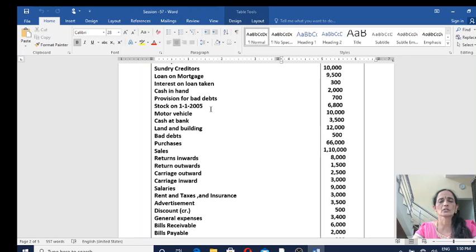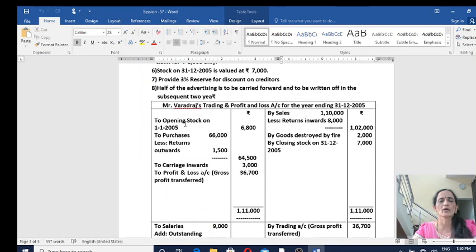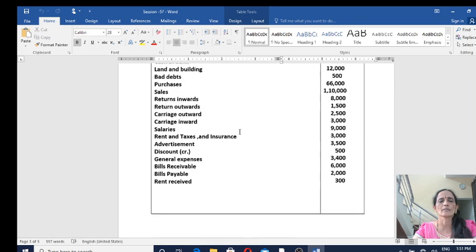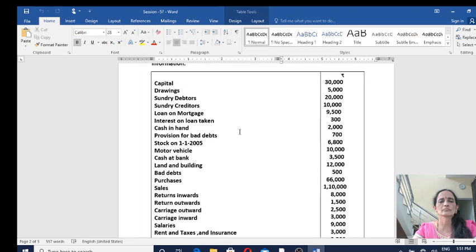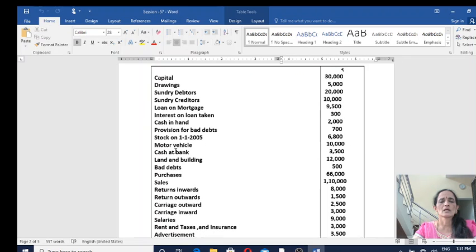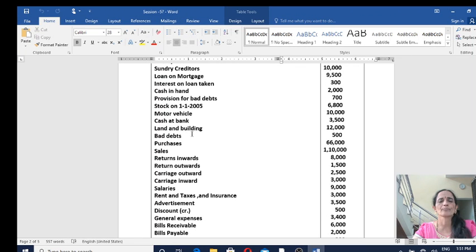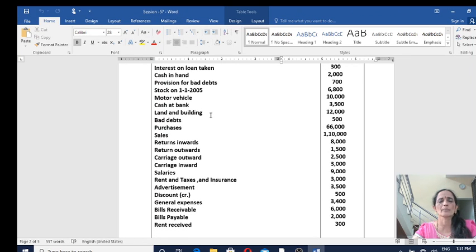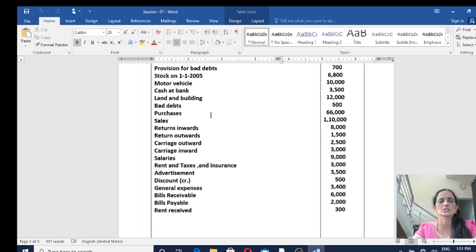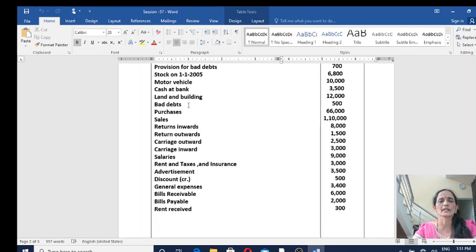Opening stock on 1/1/2005, 6,800. Record it on the debit side of trading account: To opening stock on 1/1/2005, 6,800. Thereafter, motor vehicles, fixed asset, balance sheet asset side. Cash at bank, current asset, balance sheet asset side. Land and buildings, fixed asset, balance sheet asset side. Bad debts, indirect expense, profit and loss account debit side.